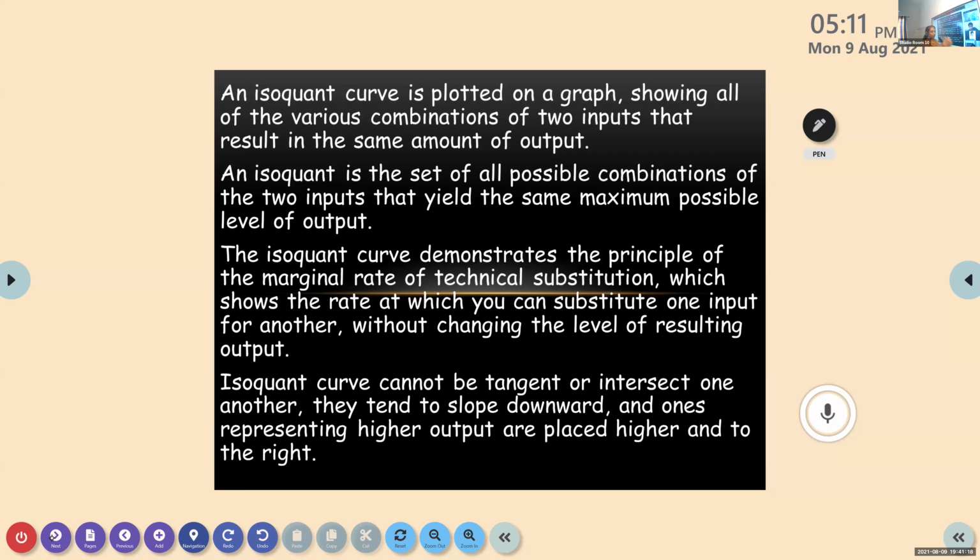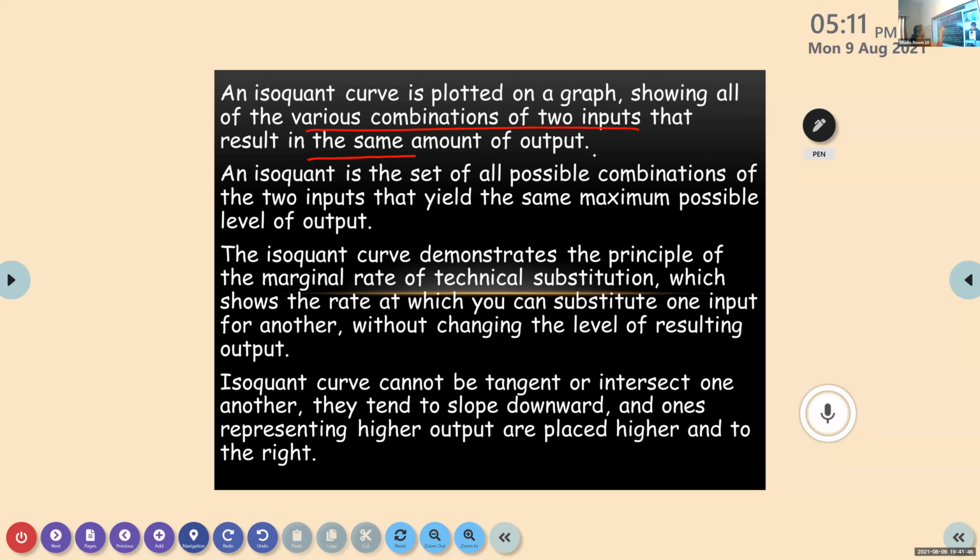For two goods, various bundles are given. From all these bundles, the consumer is getting the same amount of satisfaction, right? Now, this is for the producer we are talking. Various combinations of two inputs that result in the same amount of output. It is like the indifference curve.